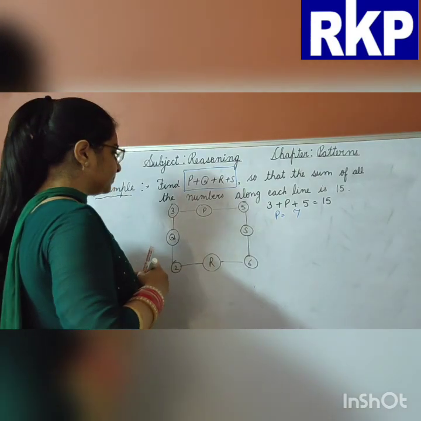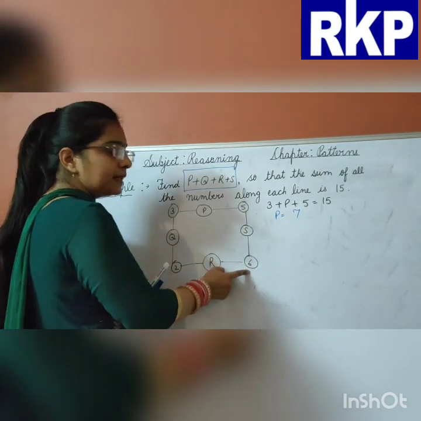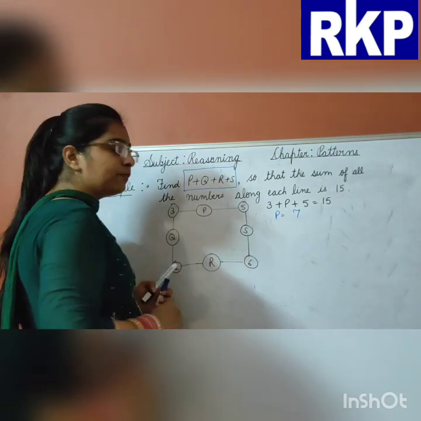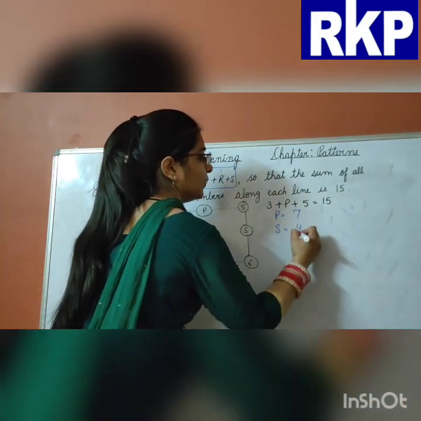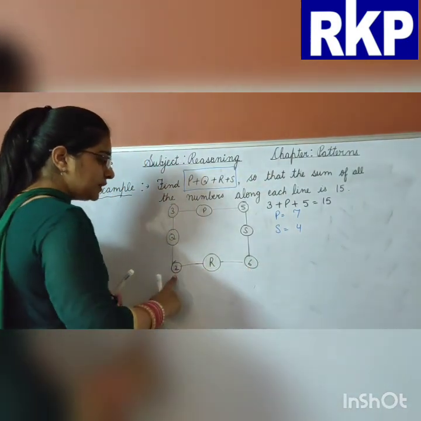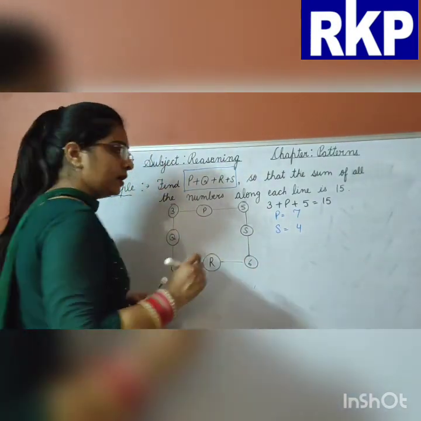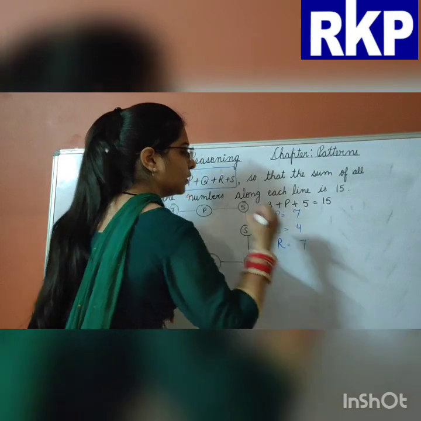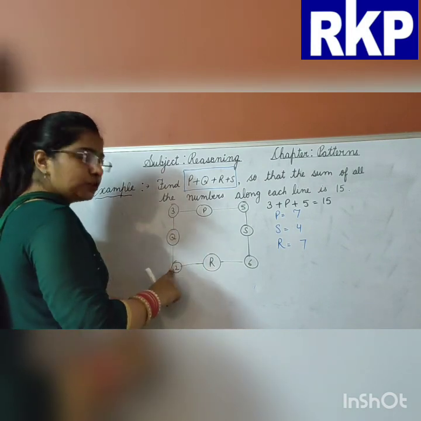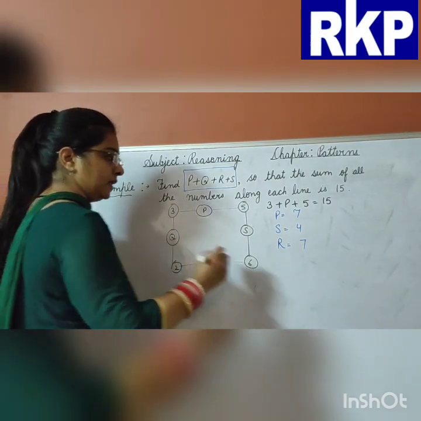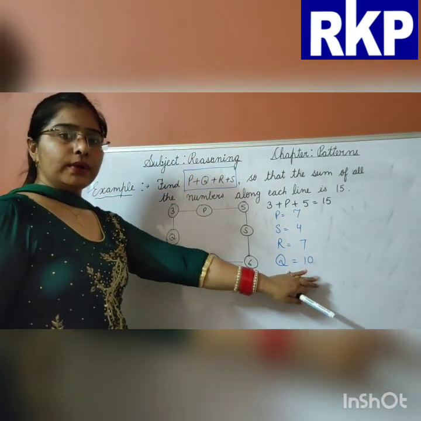Now the next is this line. 5 plus S plus 6. 5 plus 6, 11, and 11 plus 4, 15. So what is the value of S? It is equal to 4. Now 6 plus 2, 8, and 8 plus 7 is equal to 15. So the value for R is equal to 7. Now 3 plus 2, 5, and 5 plus 10, 15. So this is 10. Q is equal to 10.